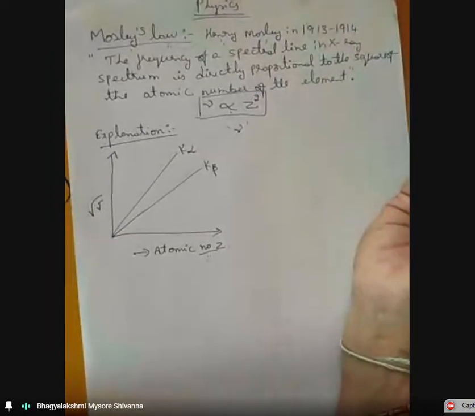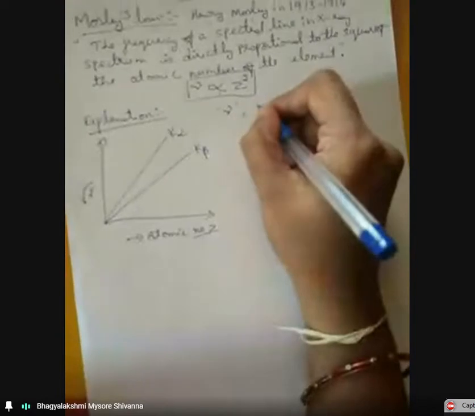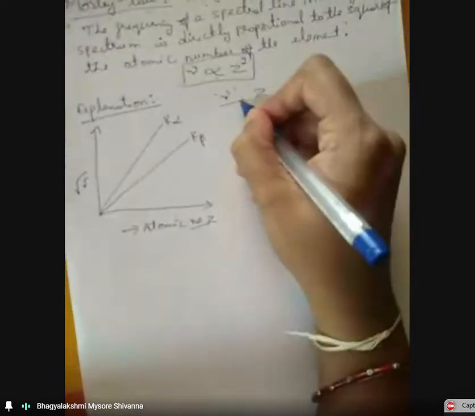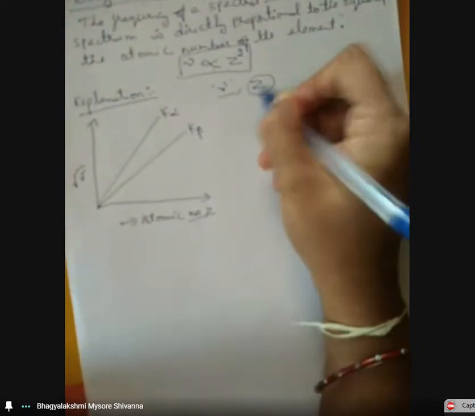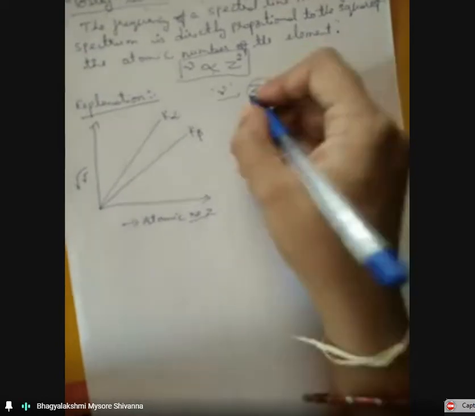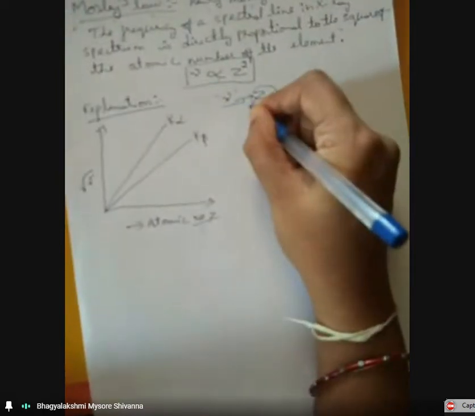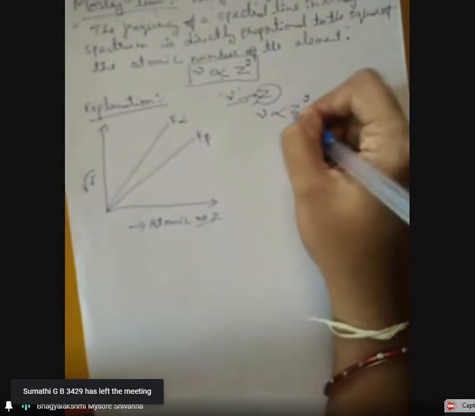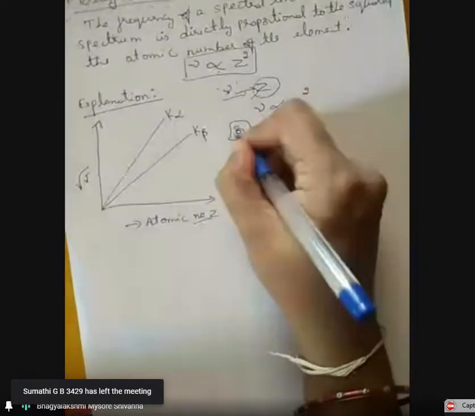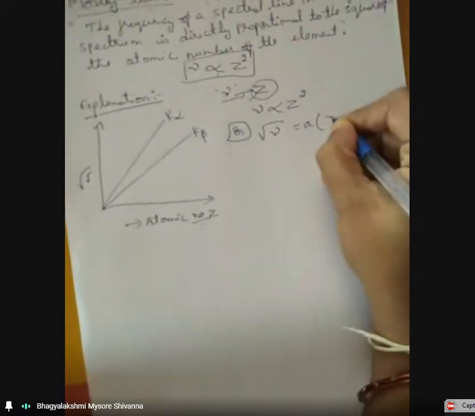So let us consider that mu is the frequency of the spectral line in the X-ray spectrum emitted by the atom having atomic number Z. Then, according to Moseley's law, this frequency is directly proportional to the square of the atomic number of that element. So mu is directly proportional to Z square, or Moseley also gave that square root of mu is equal to A into Z minus B.